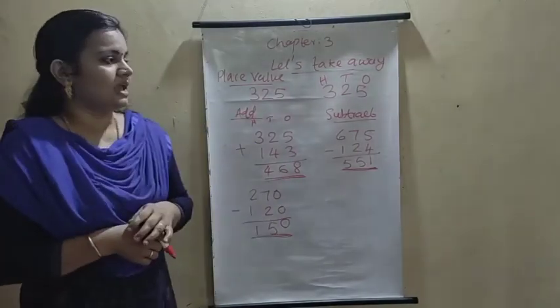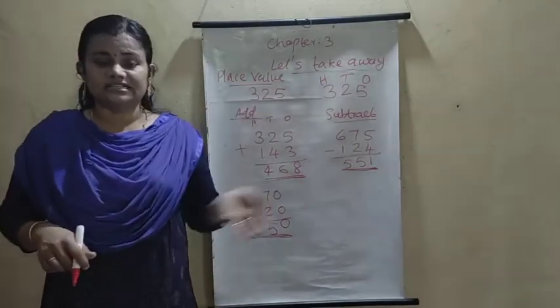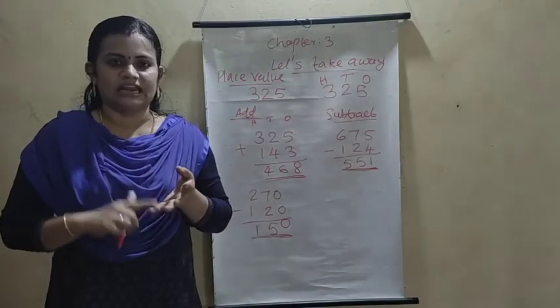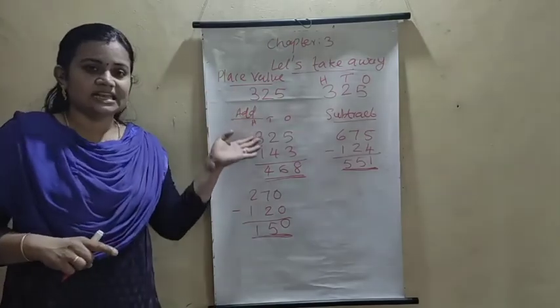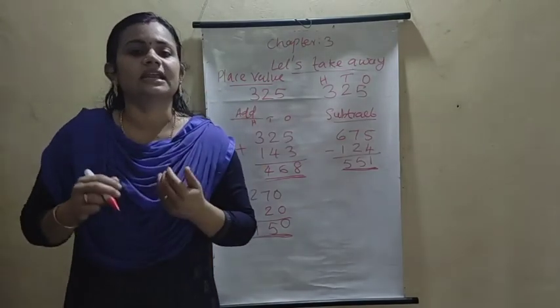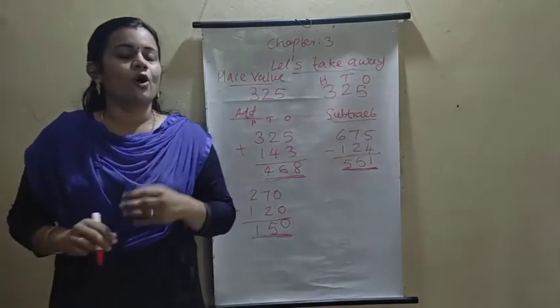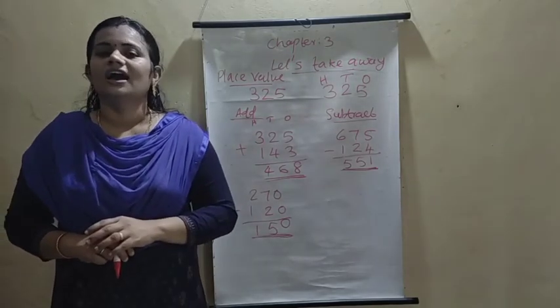So now we are starting our third chapter. Let's take away. Here we discussed the 3-digit number, reading, writing, the place values, the expanded form, and the addition and the subtraction of 3-digit numbers. I hope you all understood this.